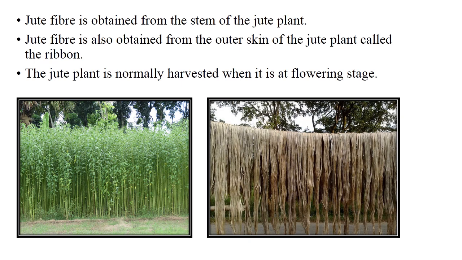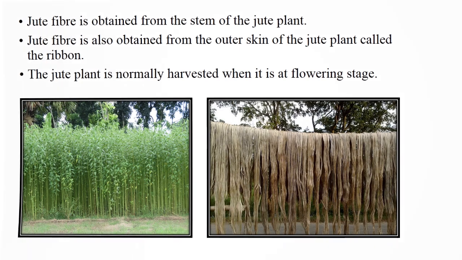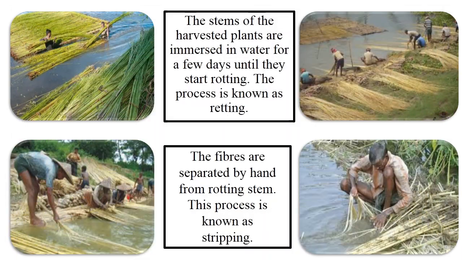Jute fibers are obtained from the outer skin of the jute plant called the ribbon. Jute fibers are also obtained from the stem of the jute plant. Stems of jute plant are bundled and kept in slow running water for a few days until they start rotting.